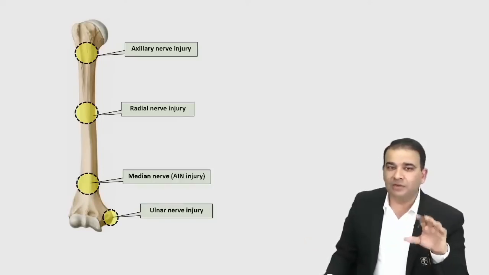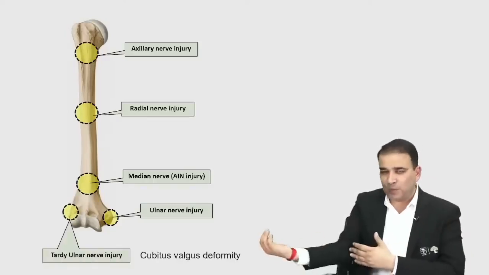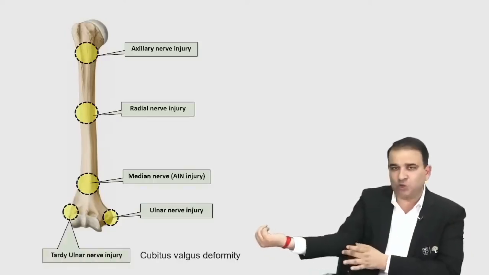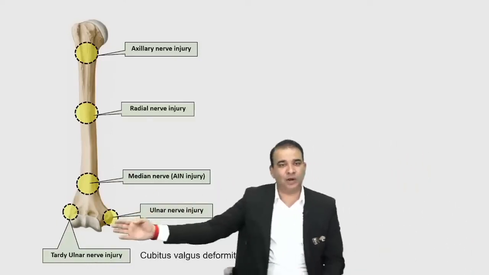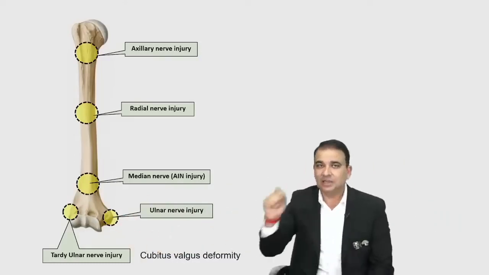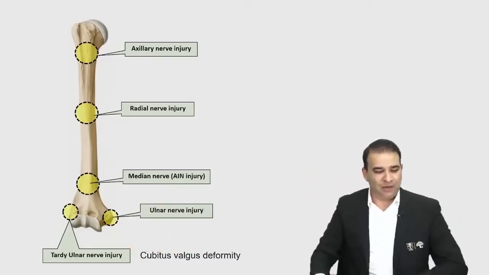Now, why does the ulnar nerve get injured in the lateral condylar fracture? That is a tardy ulnar nerve palsy. There will obviously be the cubitus valgus deformity. There is an undue stretch on the medial side, and that will cause the ulnar nerve palsy. So, be it a medial epicondylar fracture or the lateral condylar fracture, the ulnar nerve is the one which is most commonly involved in these.